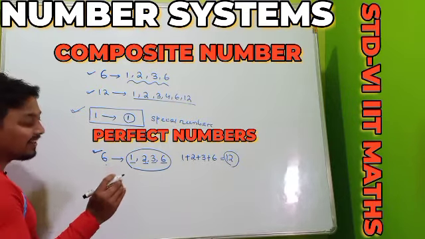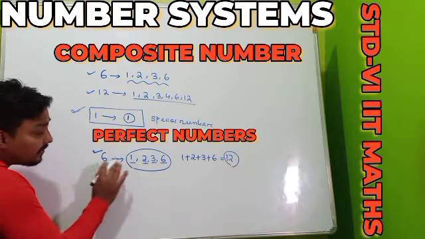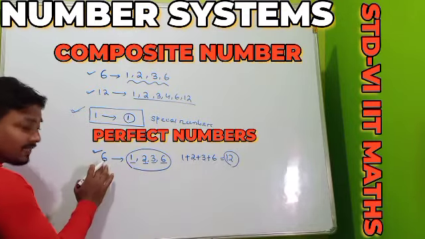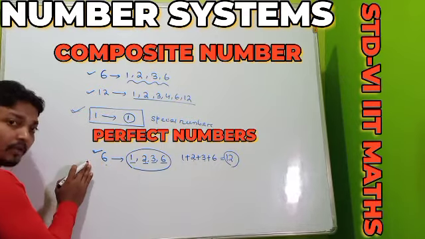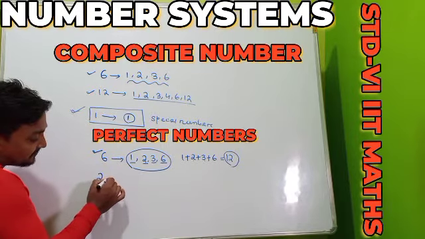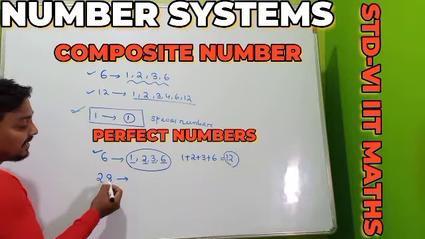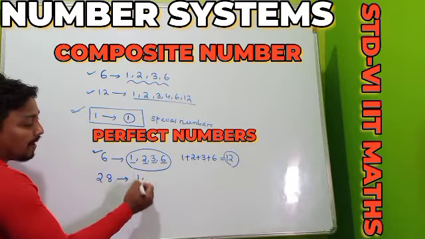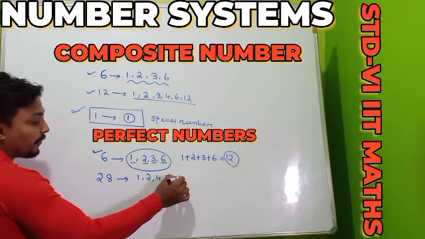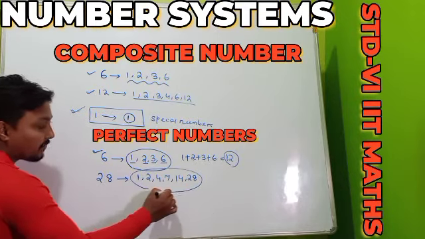Getting easier or difficult? It means if the sum of the factors of a number is double the number, then we can call it our perfect number. Here showing you another example. See, here it is 28 and here collecting the factors of 28. Factors of 28 are 1, 2, 4, 7, 14, thereafter 28.